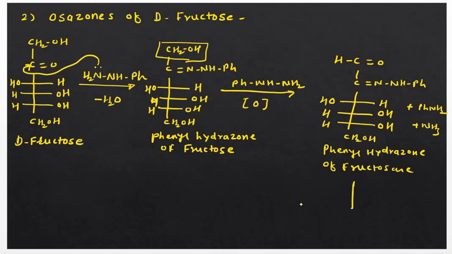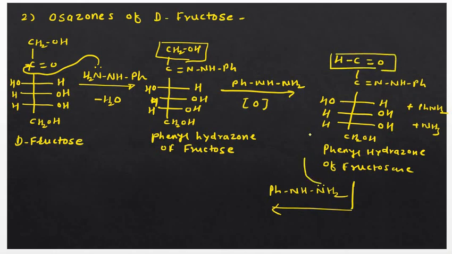Now when this phenylhydrazone of D-fructosone again reacts with the third molecule of phenylhydrazine, PhNHNH2, now you know that there is a free carbonyl group present, so this will attack on this carbon again to form the osazone. Okay, so I will write down here the structure.